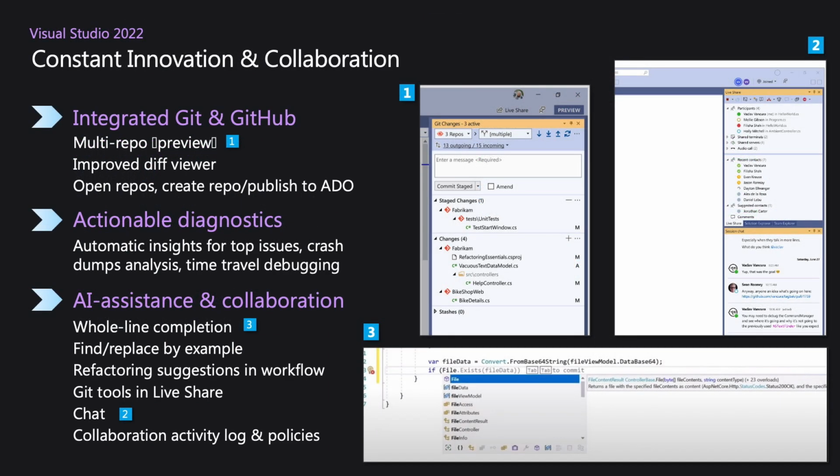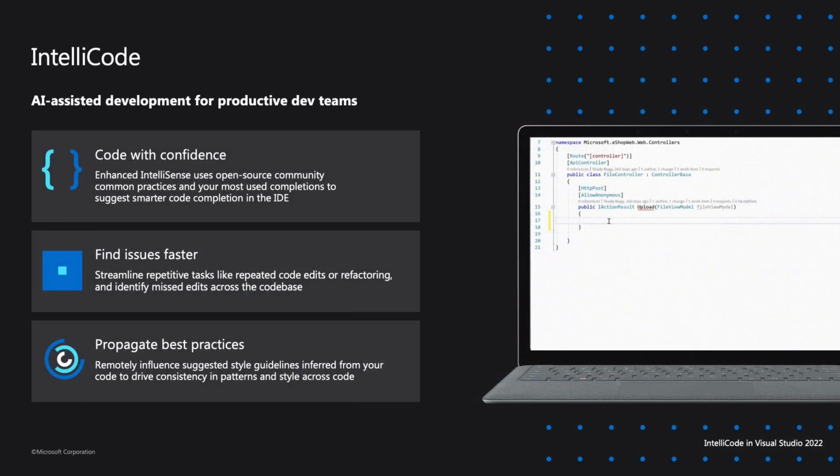We'll skip over actionable diagnostics. We talked a little bit about that when we were looking at some of the debugging stuff, but the third thing on here is around AI assistance in Visual Studio. I'm sure many of you have heard of IntelliSense, that helpful utility in Visual Studio that pops up and gives us all of the symbols and objects that we want. Visual Studio 2022 introduces something called IntelliCode. This is essentially IntelliSense with a bit of AI, because AI makes everything better.